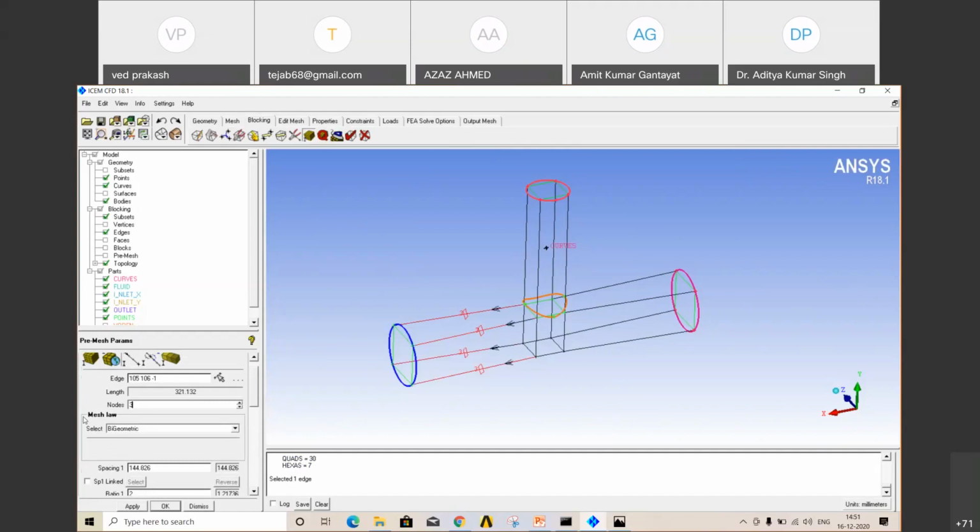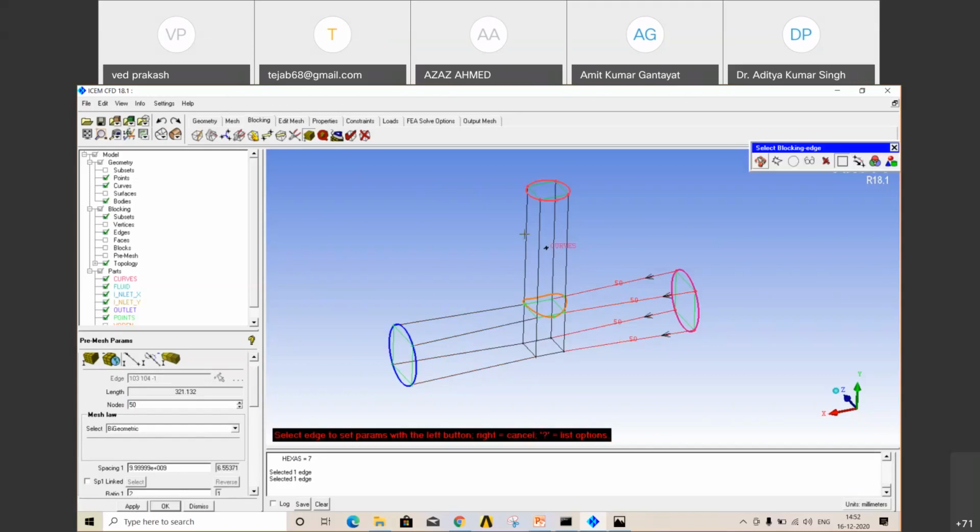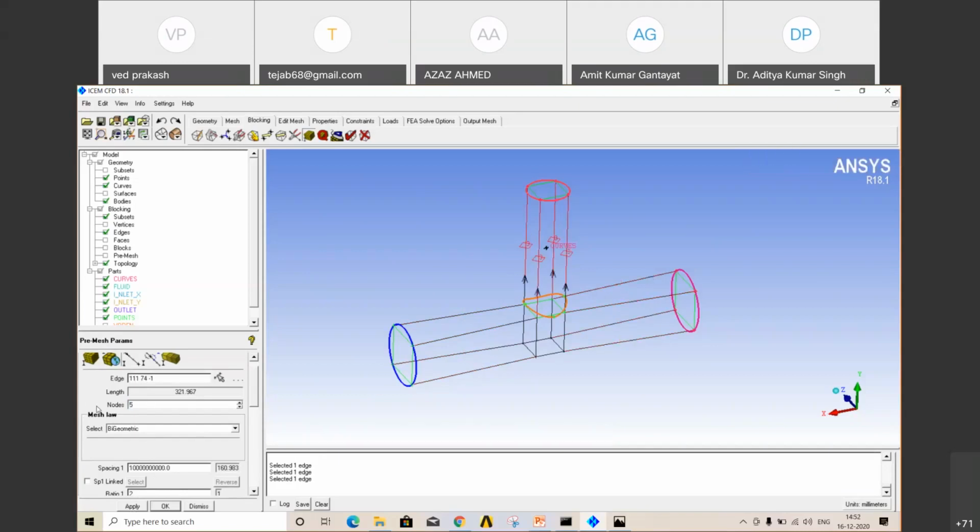Now give the number of nodes. How many nodes do you want? How many points do you want on that edge? Suppose I'm giving 50. You just have to play as per your requirement. You can increase the number of elements, you can decrease, as per your geometry requirement, then apply. Same thing for other edges. Select 50, suppose. Same thing from here, 50 nodes.